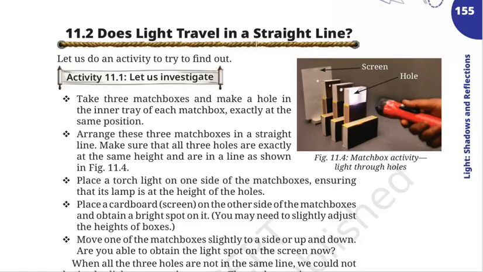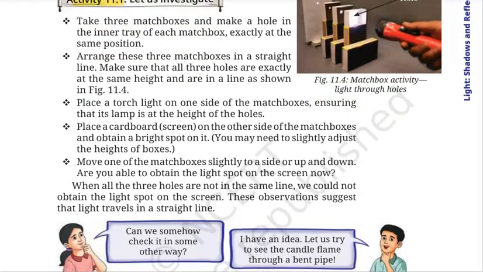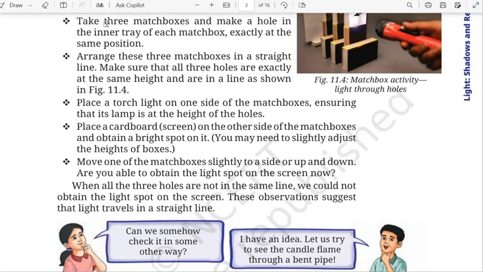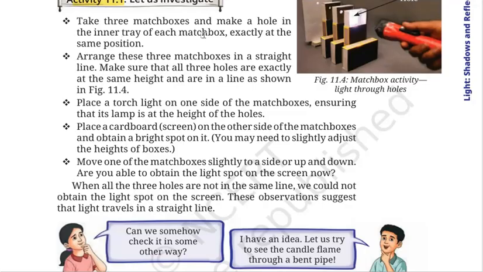The next thought that came to their mind was, does light travel in a straight line? To see this, we are going to do an activity. Let us see activity 11.1. First take 3 matchboxes and make a hole in the inner tray of each matchbox exactly at the same position.